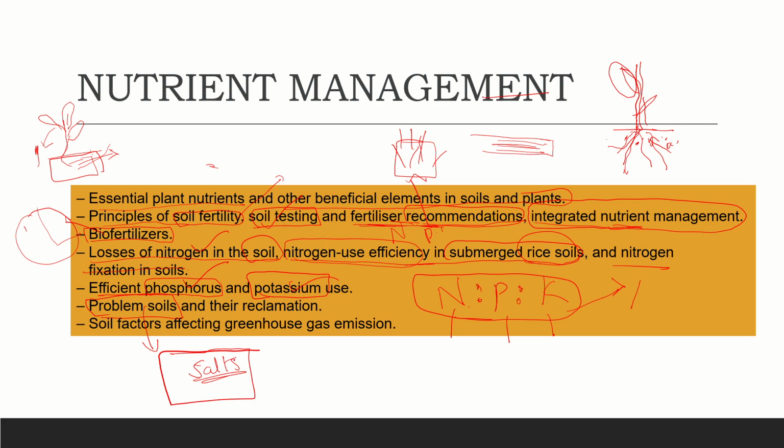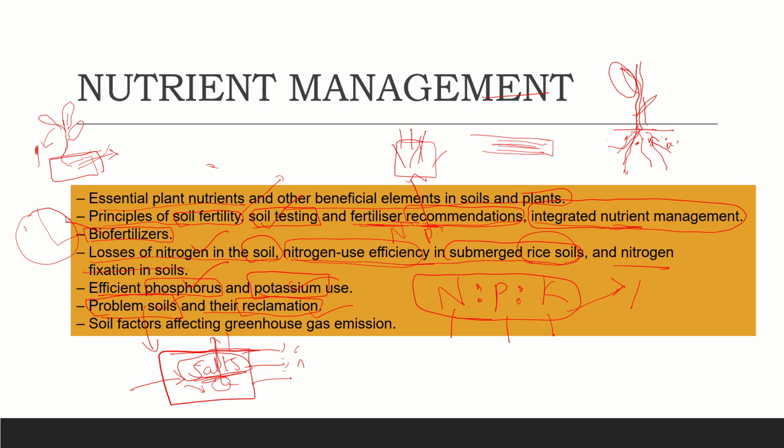Due to salt accumulation. Salt accumulation is a common thing which stops the plant from growing properly, because if we provide water which has high salts, it is fixed in the soil and affects the uptake from the soil to the plant. So these salts disturb the absorption and make the plant stunted. So this is a problematic soil, and how we can reclaim that, how we can eradicate that, is what we study.